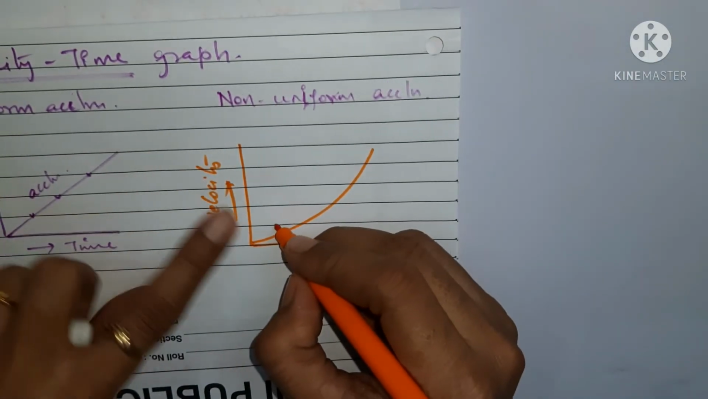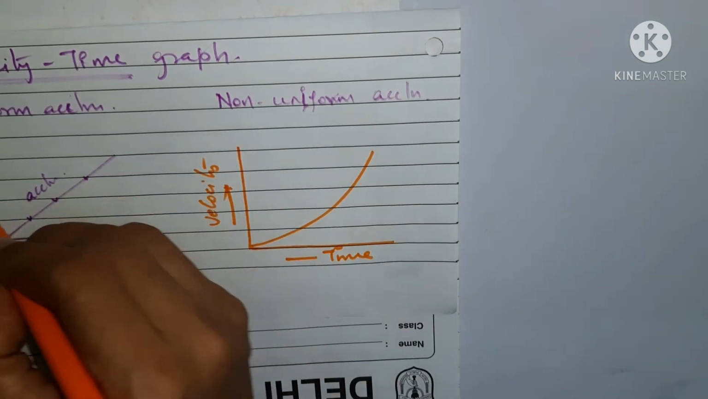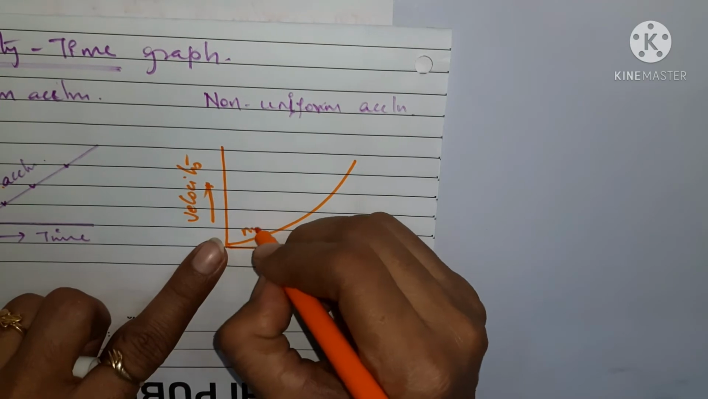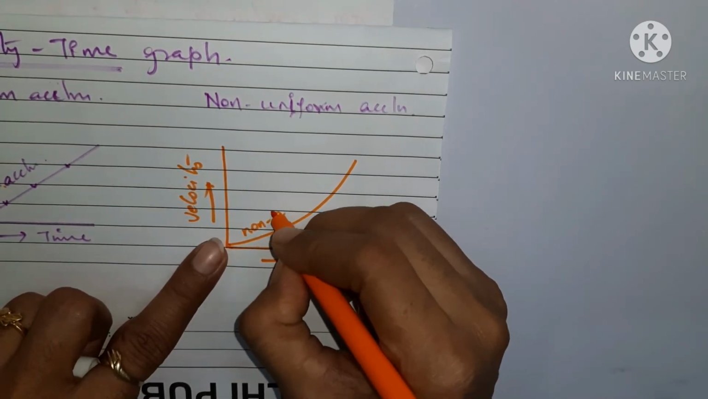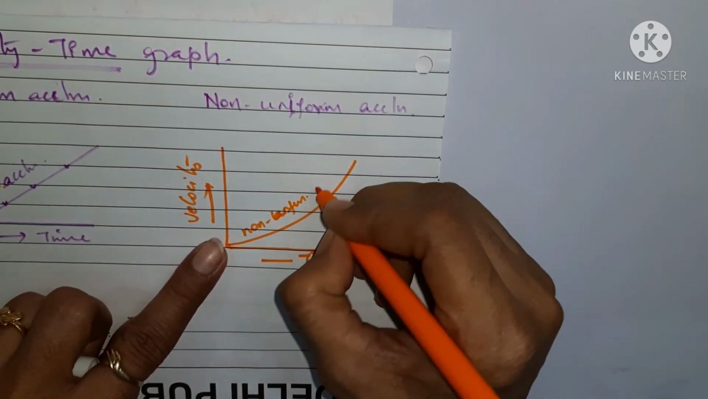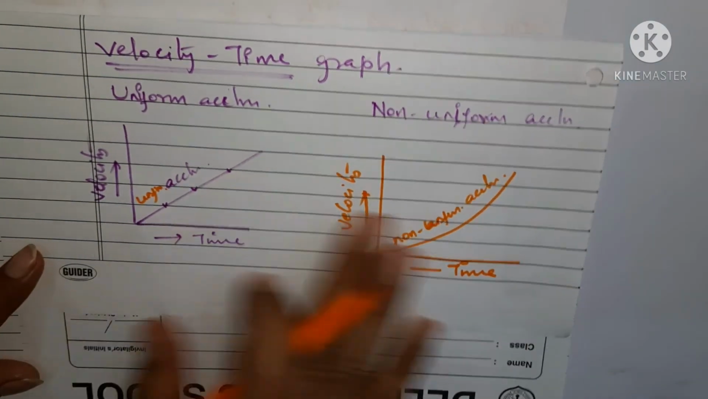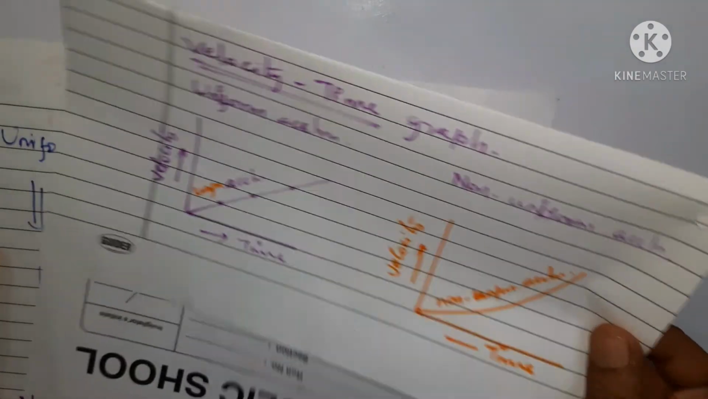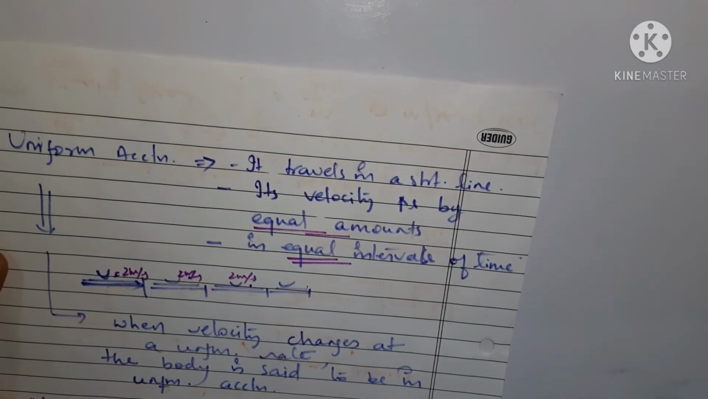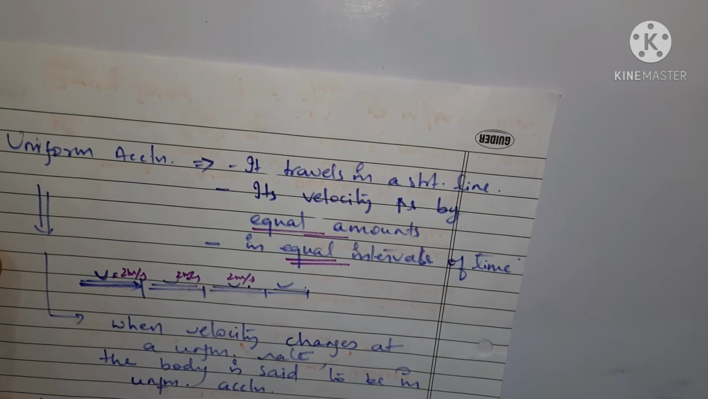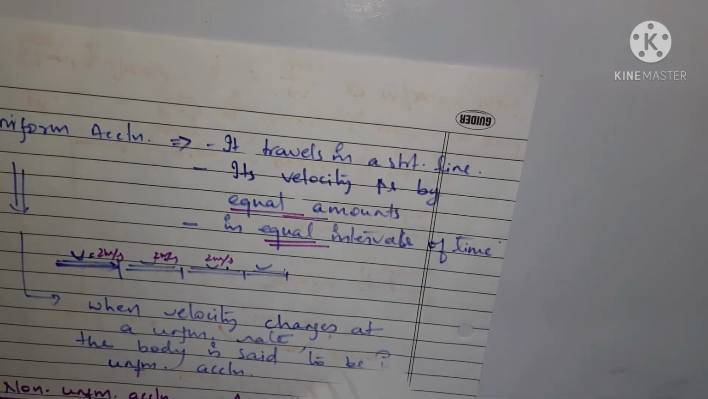Okay, this is uniform acceleration. Here we are talking about uniform acceleration. This is non-uniform acceleration. Understood? So this is about acceleration. One more thing which you have to understand in this case is about retardation.